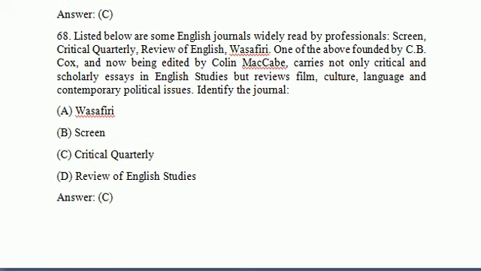Listed below are some English journals widely read by professionals. Screen, Critical Quarterly, Review of English. One of the above, founded by C.B. Cox and now being edited by Colin MacCabe, carries not only critical and scholarly essays in English studies but reviews of film culture, language and contemporary political issues. Identify the journal. So it is Critical Quarterly Review. Option C is the correct answer. It is Critical Quarterly Journal.